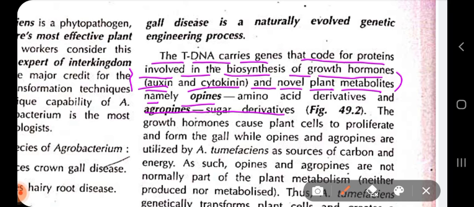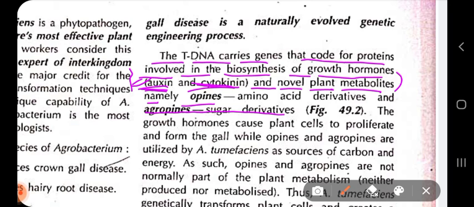The concentration of the auxin and cytokinin, the growth hormones produced naturally by the plant, is maintained at a suitable ratio. But here we are forcefully introducing these genes into the host plant, so that's why tumor formation occurs. What is a tumor?